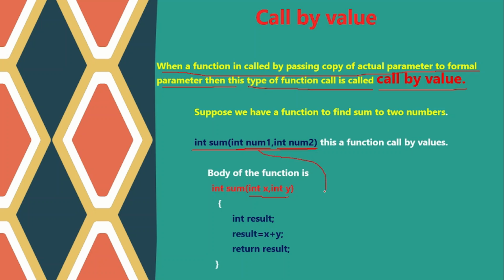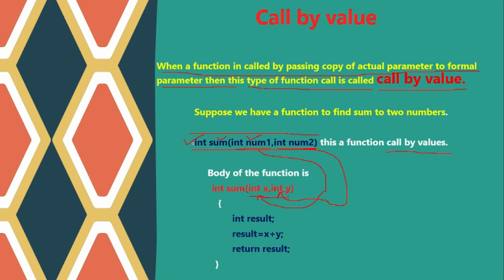When a copy of this actual parameter is passed to the formal parameter, then this type of function call is called call by value. This is also called the signature of the function, which has the return type of the function. So what kind of value will this function return? This is the name of the function. This is the first parameter, its type, its name, comma, second parameter, its type, its name.